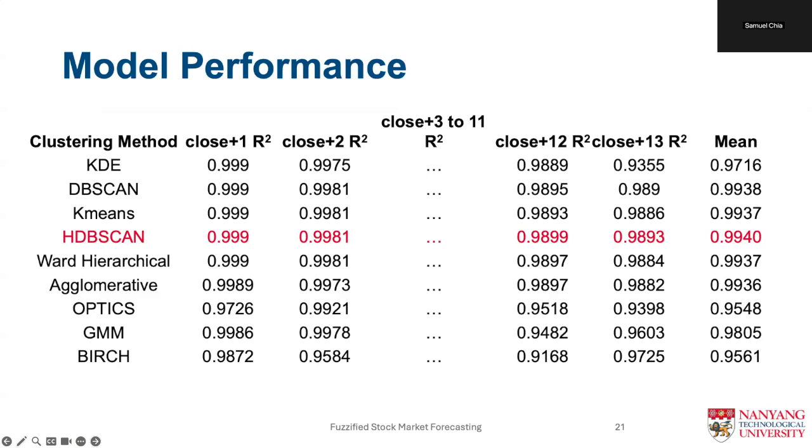HDBSCAN emerges as the top-performing clustering method with the highest mean R-squared score of 0.9939. It consistently maintains high accuracy across all prediction horizons, suggesting that its density-based approach captures meaningful patterns in the stock price data, which are efficiently used by the transformer model to predict the next day's close price.